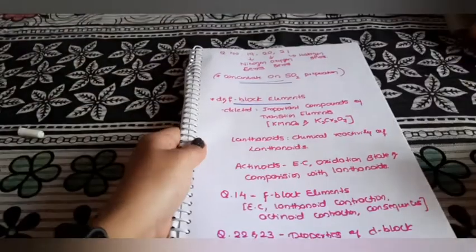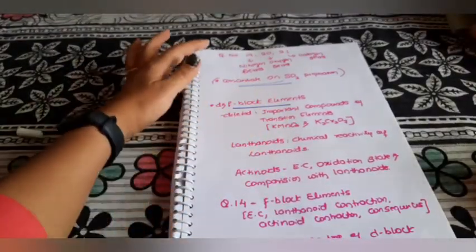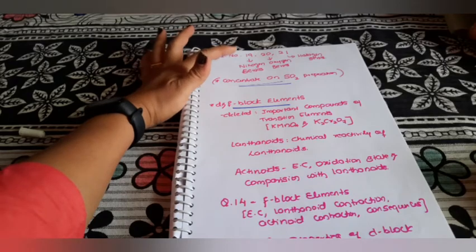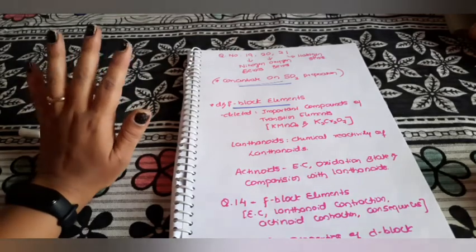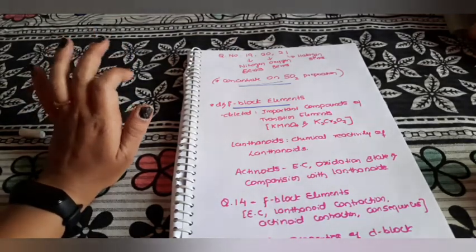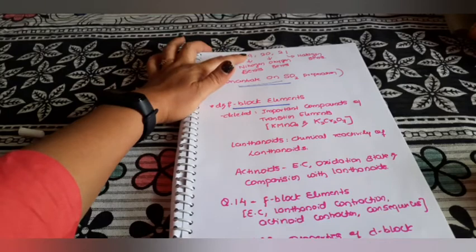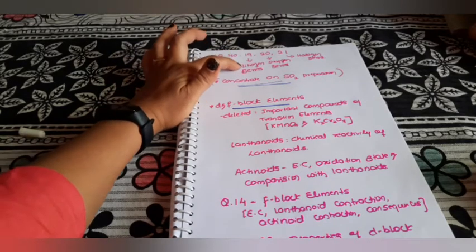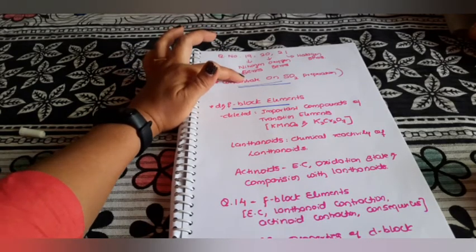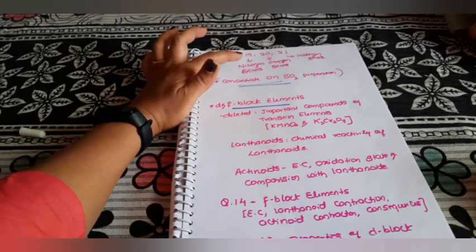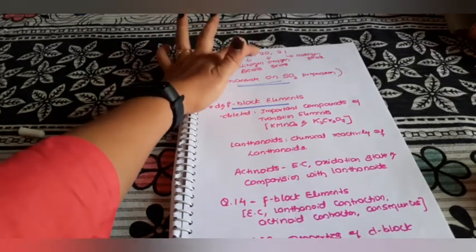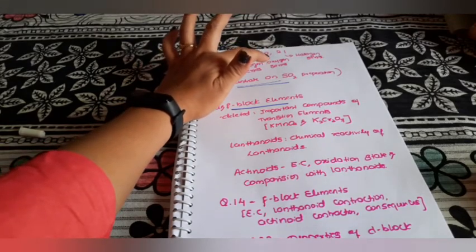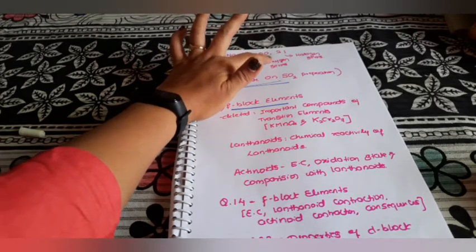In P block elements, question number 19, which comes in part C, then 20 and 21, three continuous questions will be from the P block elements. Question number 19, the first question in part C, is compulsory from the nitrogen family. They may ask you the preparation of ammonia by Haber's process, usually they ask that only. And question number 20 should be from the oxygen family, any question from the oxygen series.